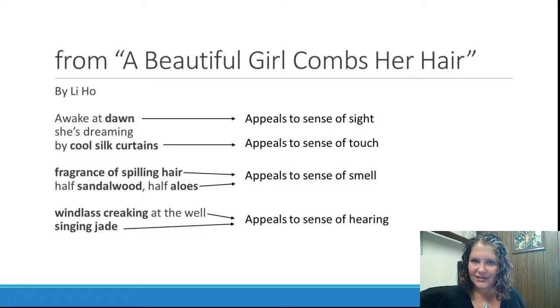And then also the phrase singing jade, which I don't really know what jade sounds like, but when I hear that, I try to imagine what it sounds like, because we have that word singing, which encourages me to try to imagine what that sounds like. So what we see happening here altogether is a poem that gives us a vivid sensory experience of what this girl experiences in the morning when she wakes up and goes through some of her chores.